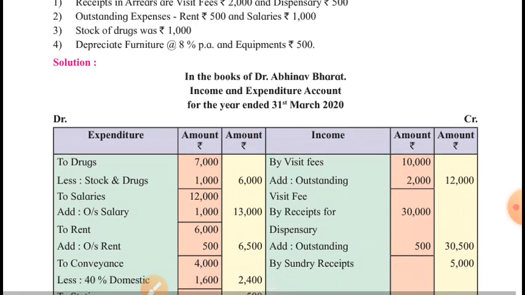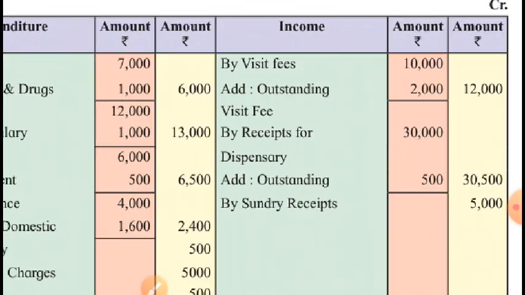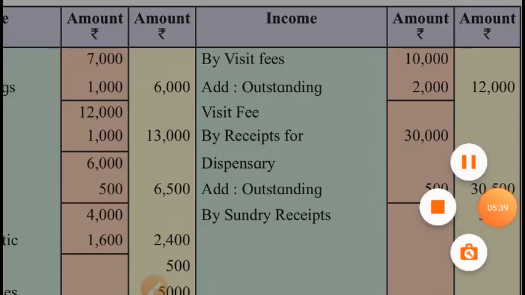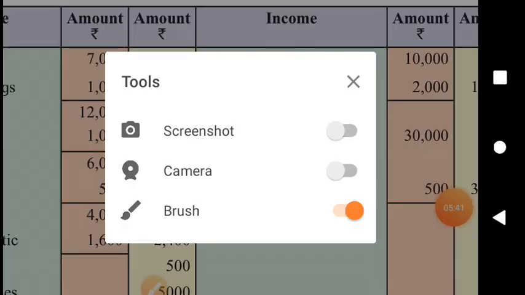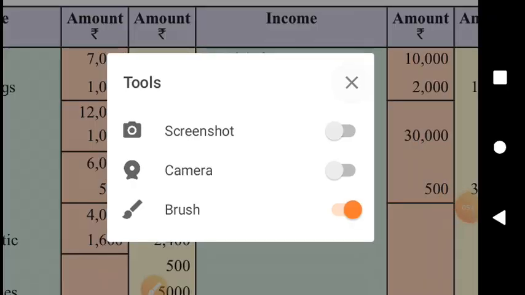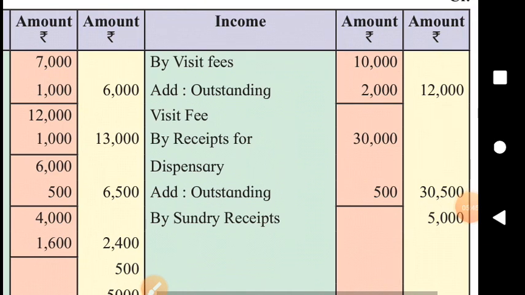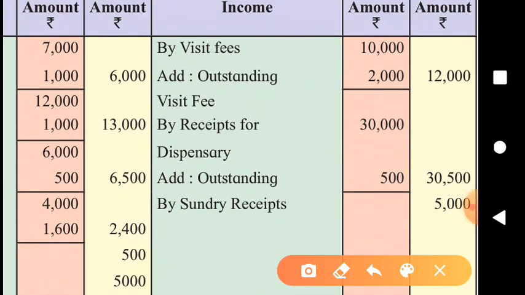Here you can see visiting fees rupees 10,000 was received this year, isn't it? As per the receipt side, 10,000 were received, and for this year rupees 2000 is accrued, means to be received. So total income for this year under the head of visiting fees is 12,000.